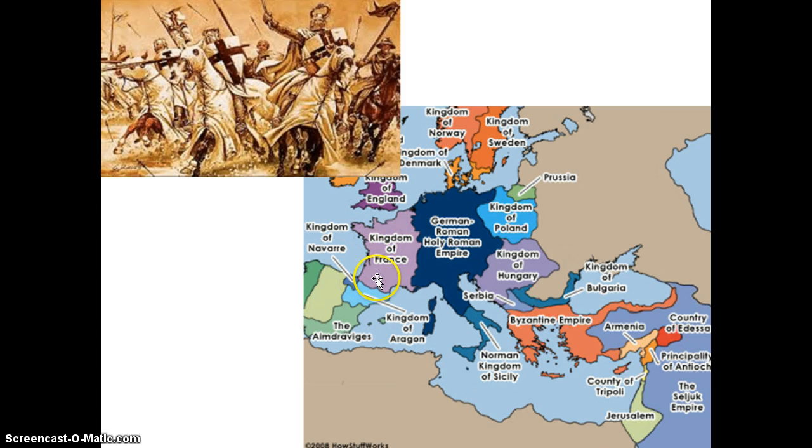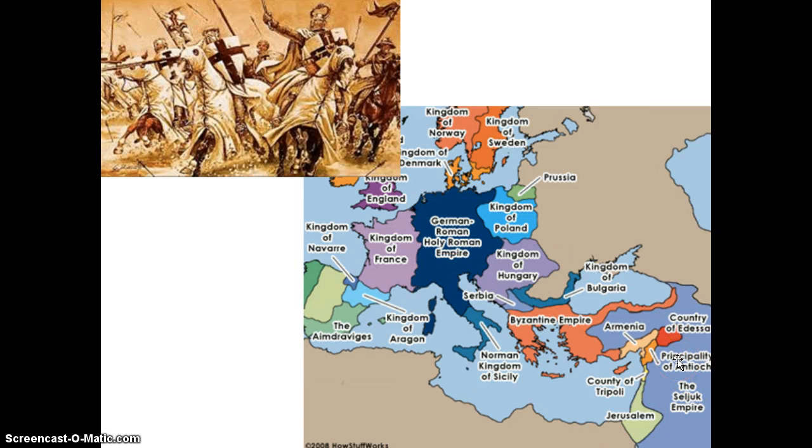And what they did is they marched from their homes in Europe all the way to the Holy Land to fight the Muslims and try to take back Jerusalem. All right? So Crusades are just a series of violent invasions of Palestine in which the Christians tried to take back the Holy Land. Now, some of the Crusades worked, some of them didn't, but Palestine, the region, including Jerusalem, eventually became a part of the Ottoman Empire.